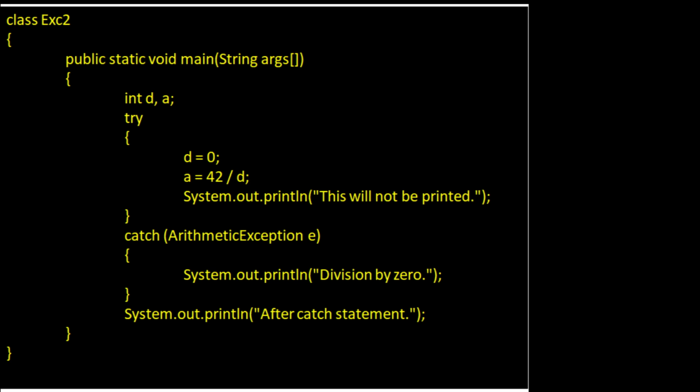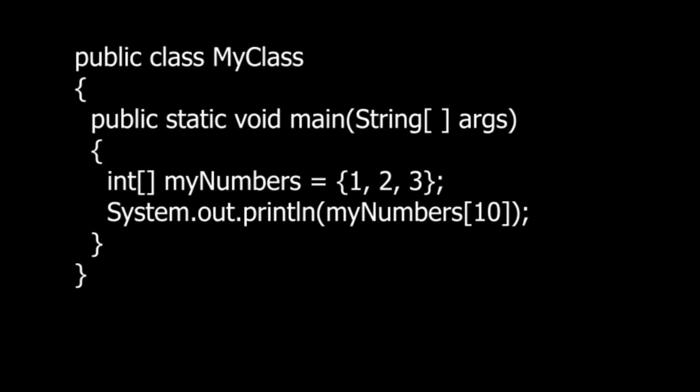Let's consider another example. Here we have an array myNumbers with elements 1, 2 and 3, and in the next statement we try to print myNumbers of index 10. That means we are trying to print the element that is stored at index 10.